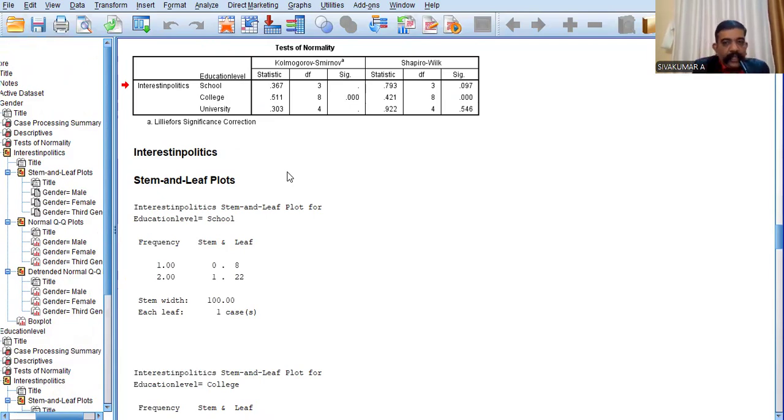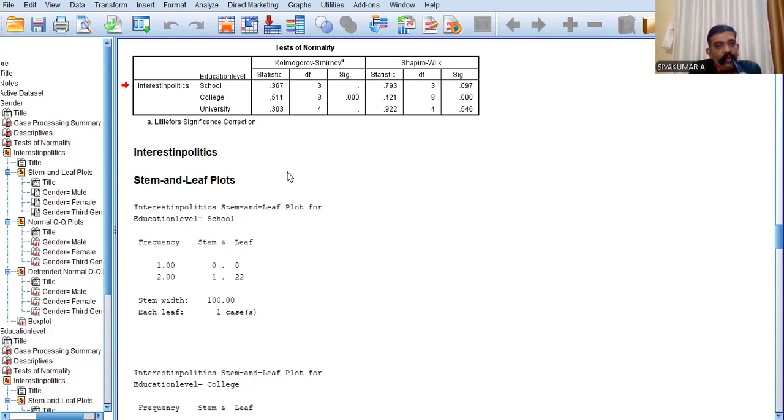First, for the education independent variable, you can see the normality result. Please see the Shapiro-Wilk test Sig value, that is known as the p-value. If the p-value is greater than 0.05, the normality assumption is met, otherwise not.